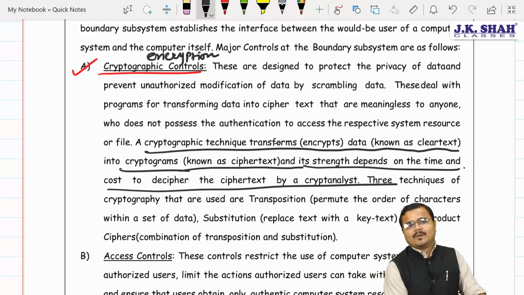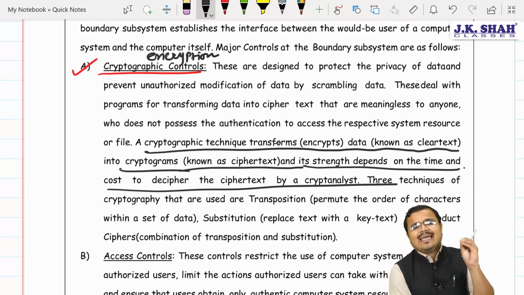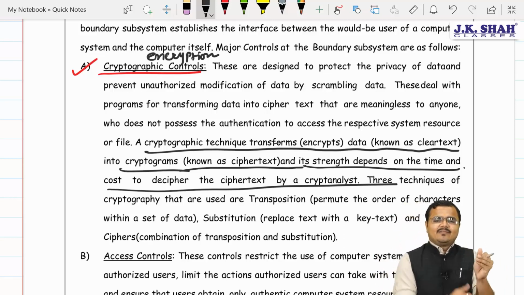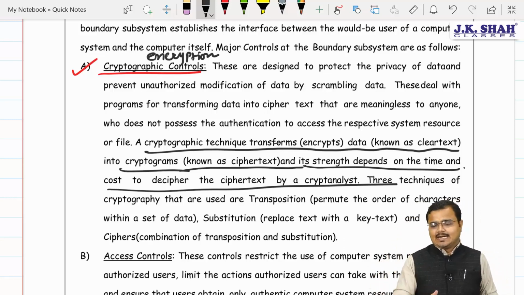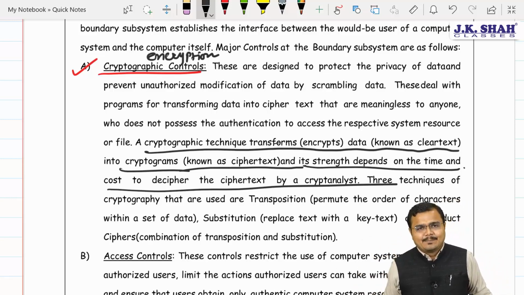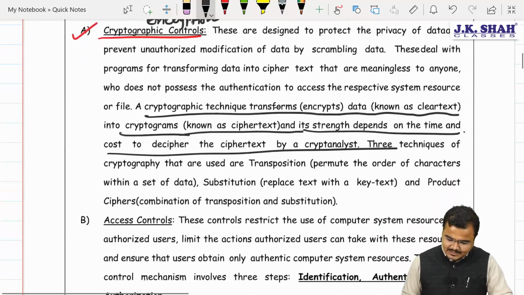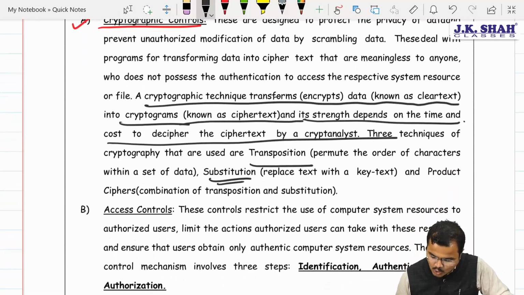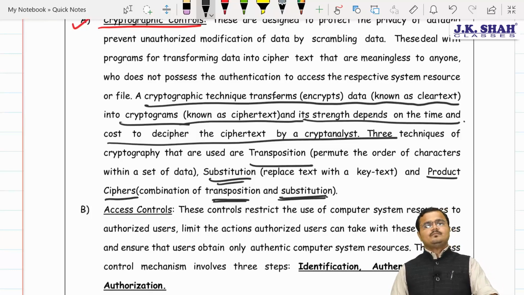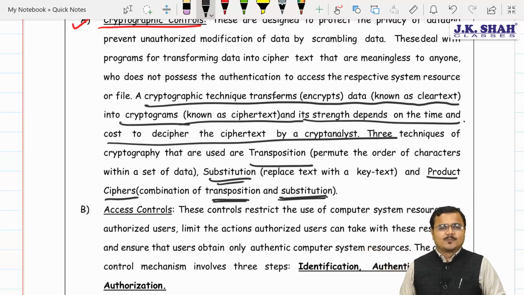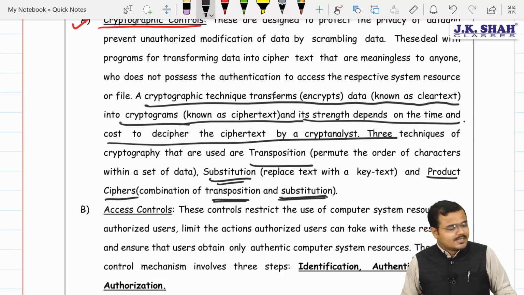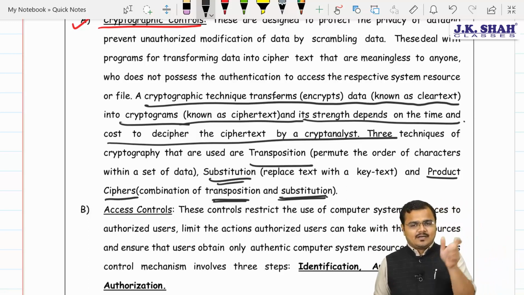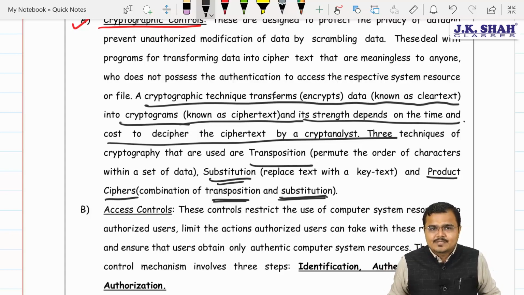Encryption actually helps ensure that this data does not fall into the hands of any unauthorized person. And even if an unauthorized person accesses this data, he will not get any value out of it, because this data is encrypted using techniques, maybe transposition or substitution, or the product cipher, that is a combination of transposition and substitution, where the letters are changed with their position, or where the letters are substituted with some other letter. It's called transposition and, very important, substitution simultaneously.